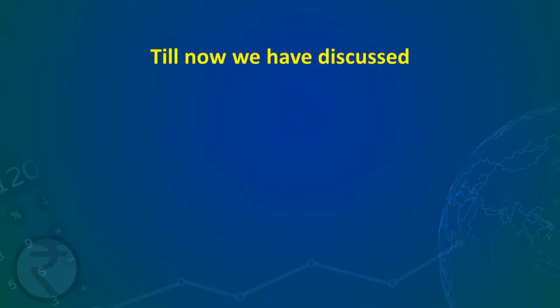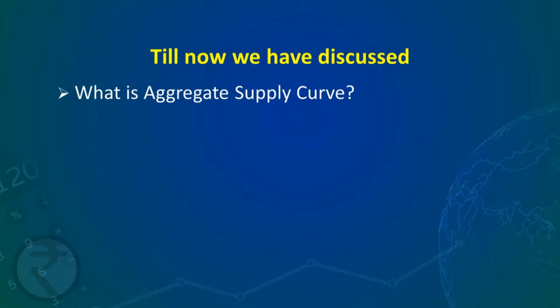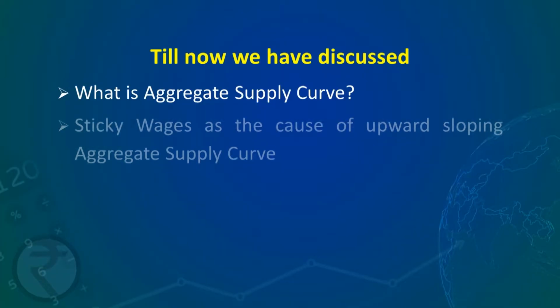Thus, we can say that with fall in prices, there is decline in quantity supplied, and with rise in prices, there is increase in the quantity supplied, and sticky wages is the reason for this. Till now, we have discussed what is aggregate supply curve. It shows the quantity supplied by the producers at different price levels, and we have shown that sticky wages is one of the causes of upward sloping supply curve.